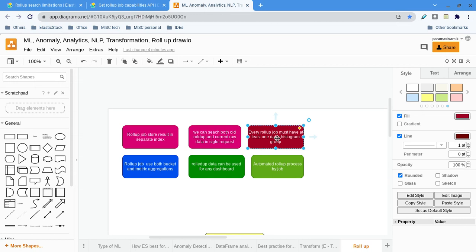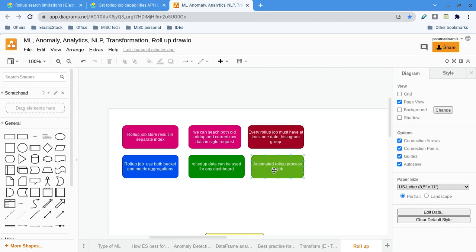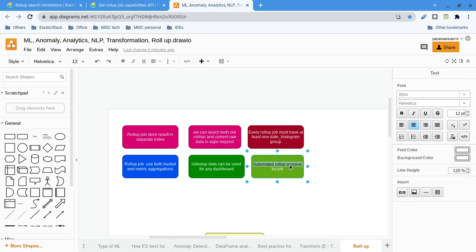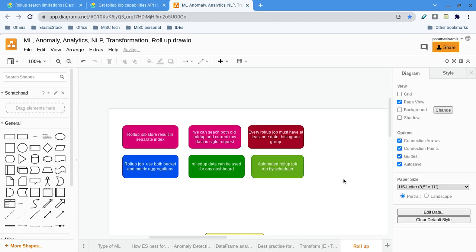Then the jobs run automatically. Roll-up jobs run automatically by a scheduler. Once we configure a roll-up job, it will run with the given frequency. It will execute the given query on the source index and push the output to the rolled-up index. These are some technical understandings about the jobs.